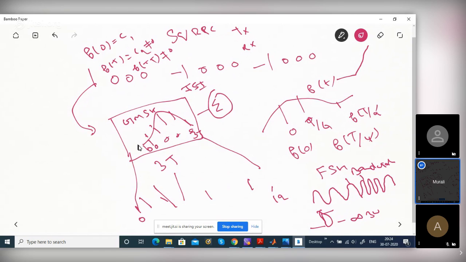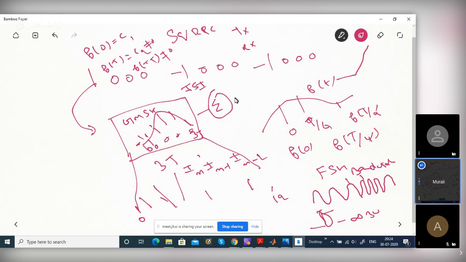Once all the taps are passed, that bit will be thrown out, right? So there are 3 bits: in minus 1, in minus 2. So you filter this and sum it.